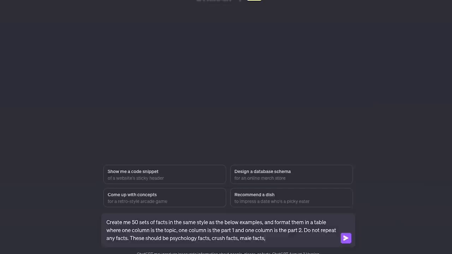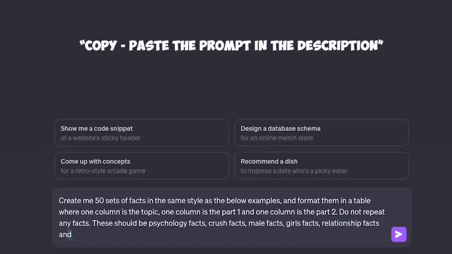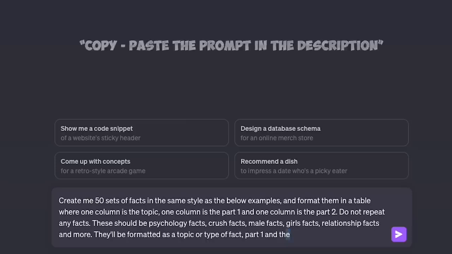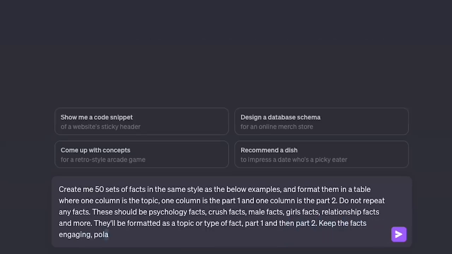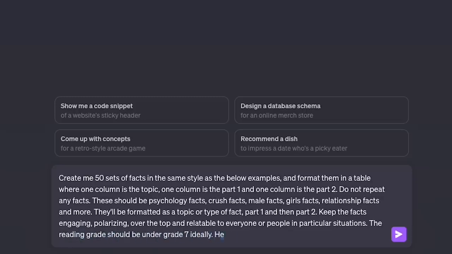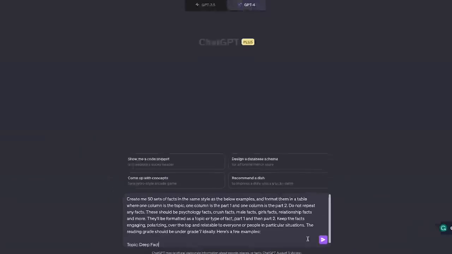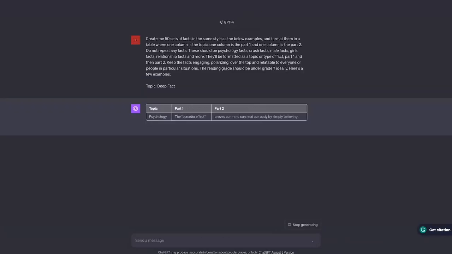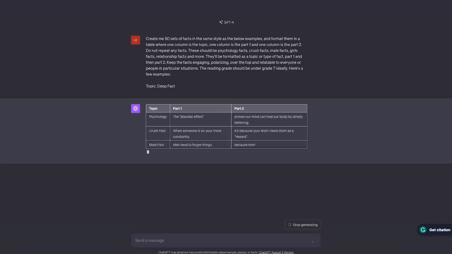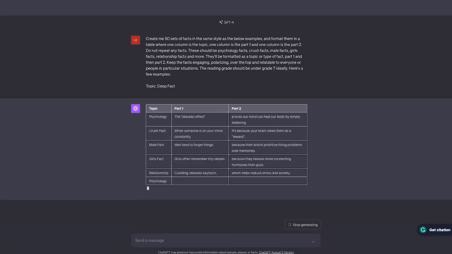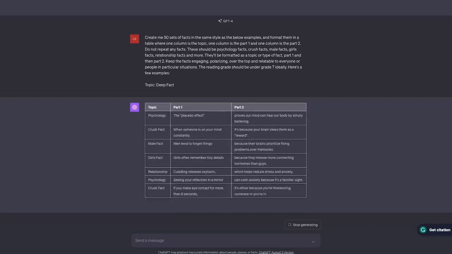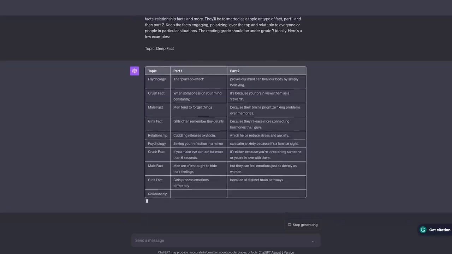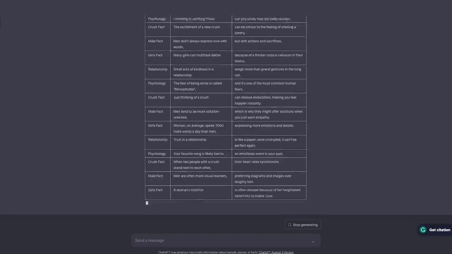The prompt you will be using must be refined through testing, because the secret of these AI tools is that when you enter a perfect prompt, you get the desired result or the closest to it. This might require some testing back and forth. Once we type in the prompts, we simply click Send Message and let ChatGPT generate the facts. As a result, we have column 1 for different types of facts and column 2 for the starting point. You can adjust this number as per your requirements, but don't go for too big a number.